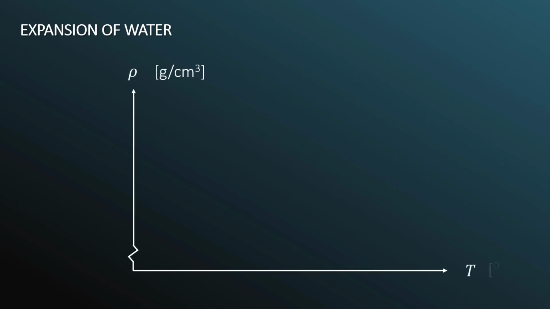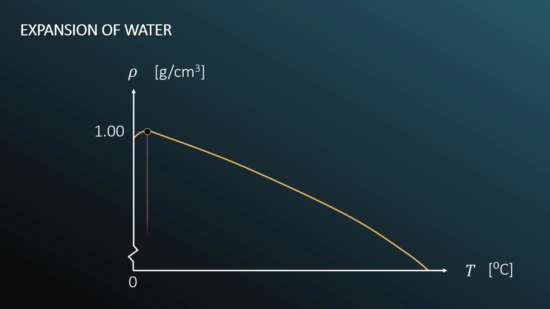Expansion of water. Liquids generally increase in volume and therefore decrease in density with increasing temperature and have average coefficients of volume expansion about 10 times greater than those of solids, meaning they increase more dramatically than solids do for the same change in temperature. Now, cold water is an exception to this rule. The density curve goes up and then down, and from the curve, we see that the water is most dense not at 0 degrees Celsius, but at some other higher temperature.